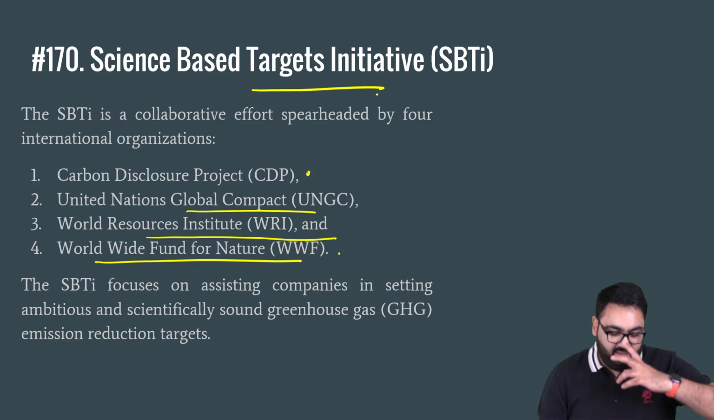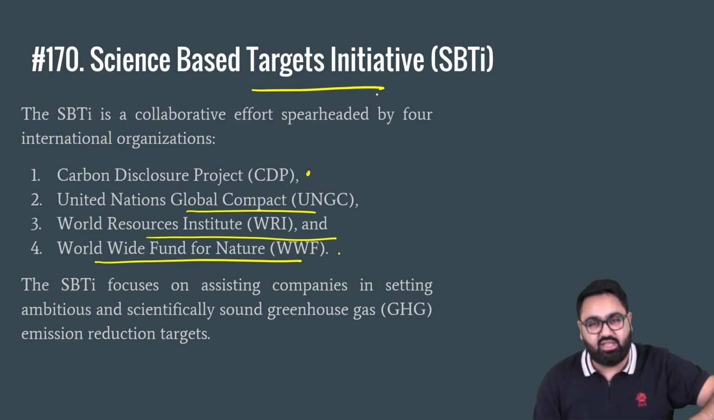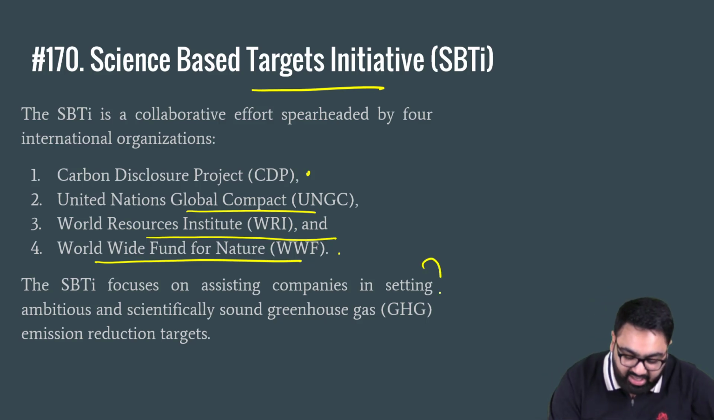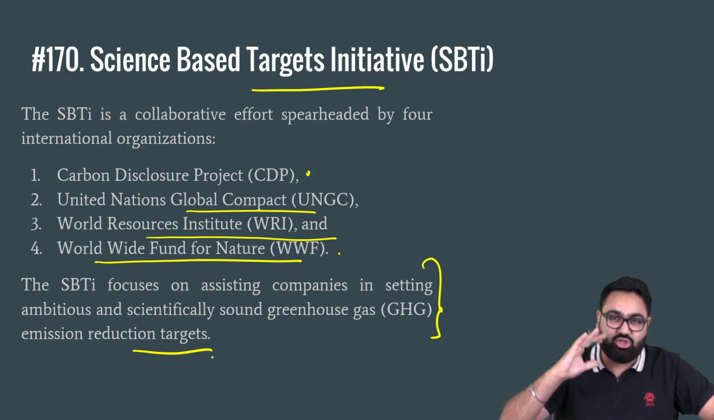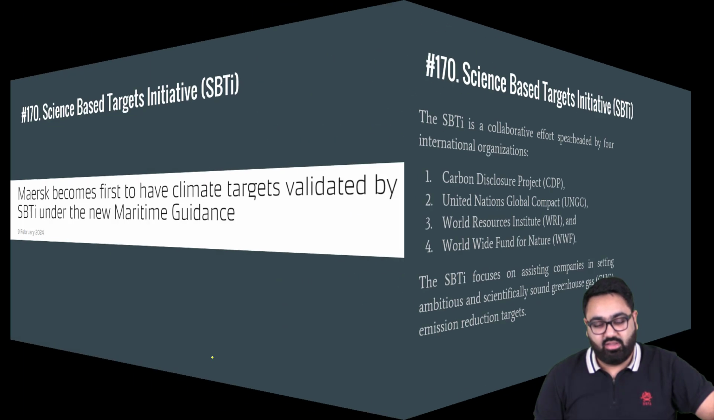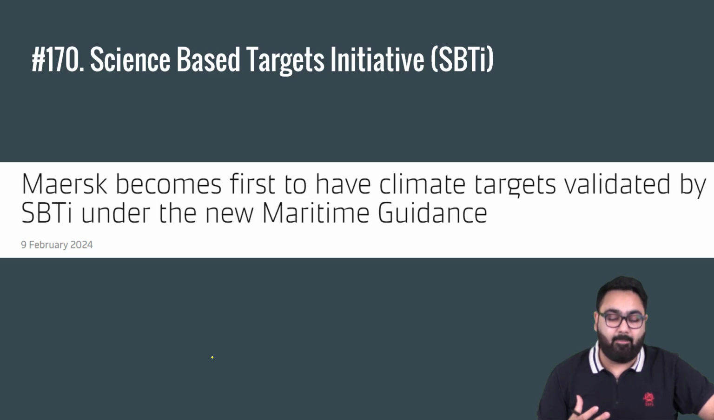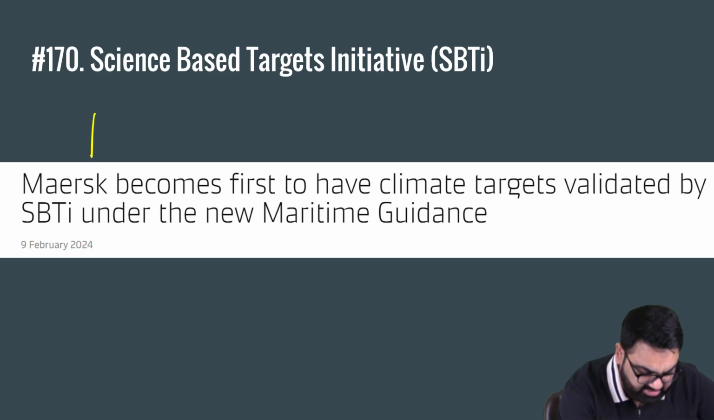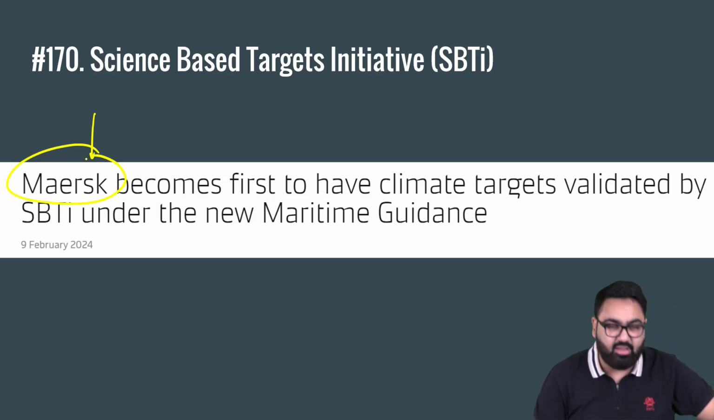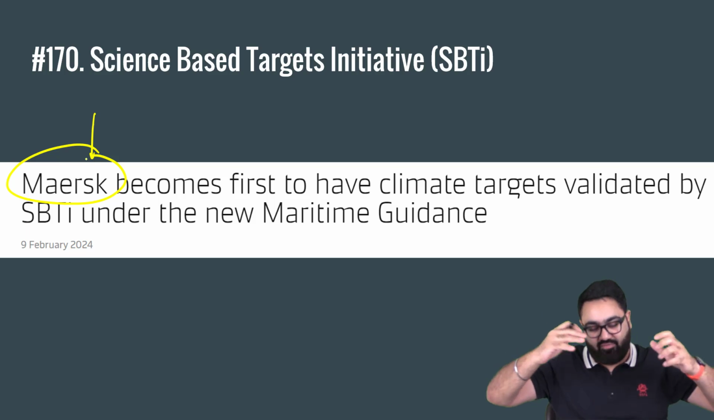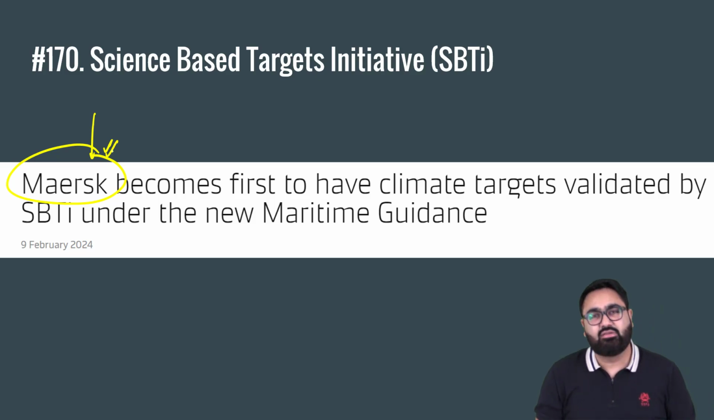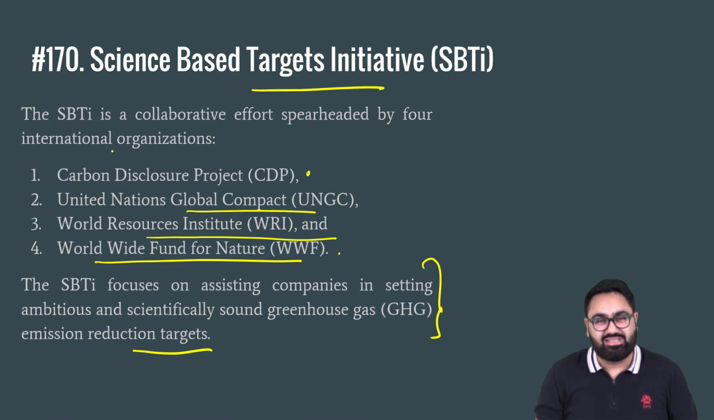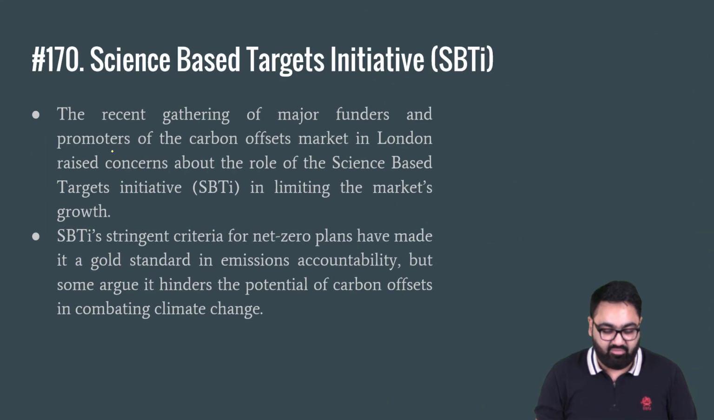Basically, the idea was that they asked big industries around the world to cut down on their greenhouse gas emissions and gave them scientific targets that you should achieve. If you do that, you will be giving back to the environment. The first big company to achieve the target is Maersk. Maersk is a huge shipping company. The big shipping containers that carry stuff from one country to the other, most of these are run by Maersk. It has become the first big company to achieve the goals given to it by Science Based Targets Initiative.